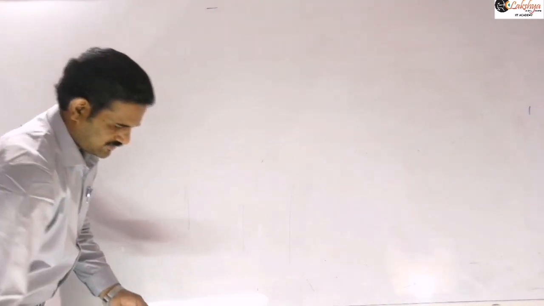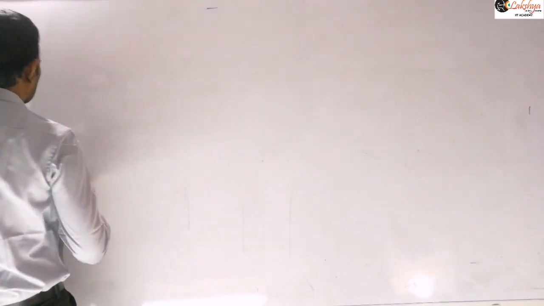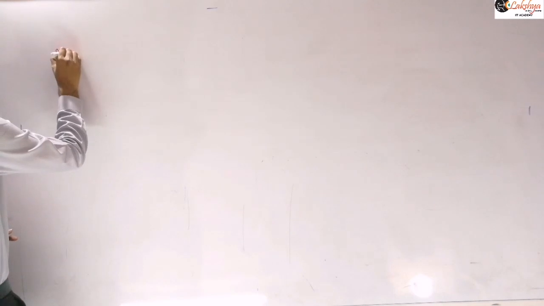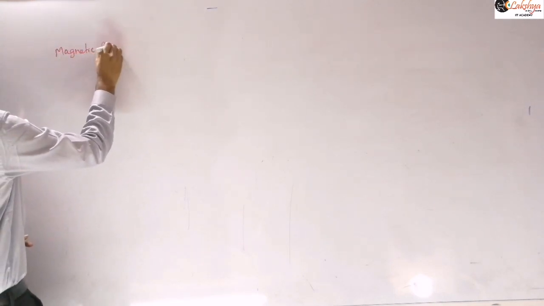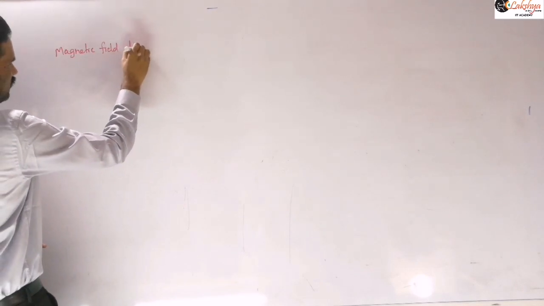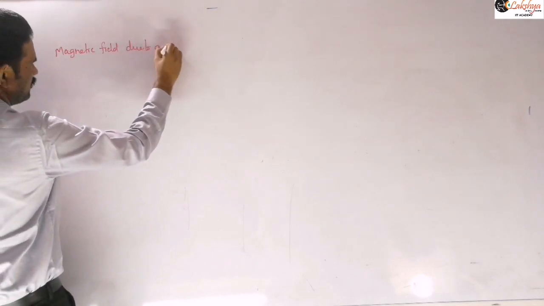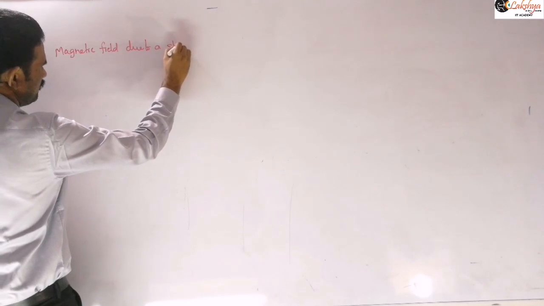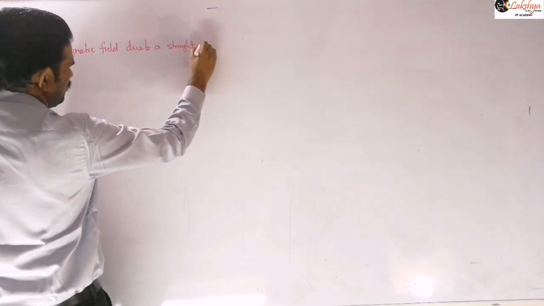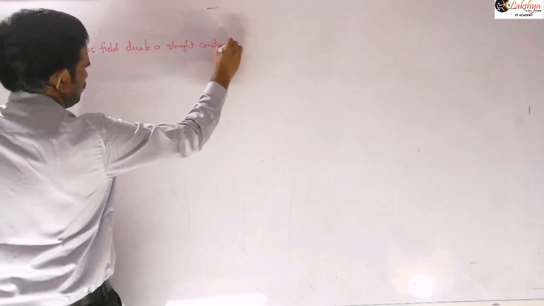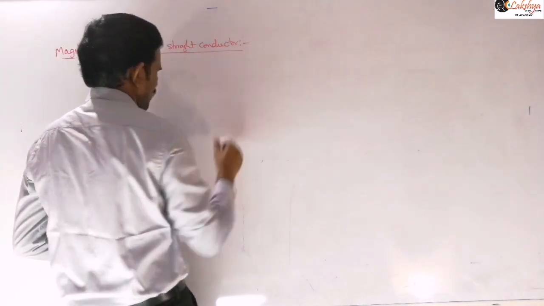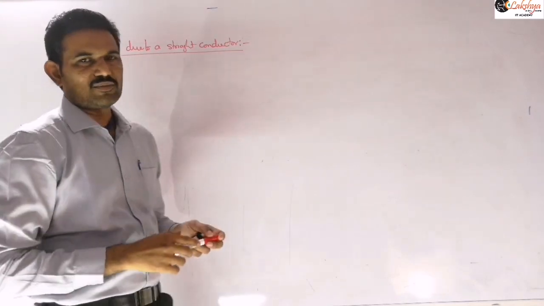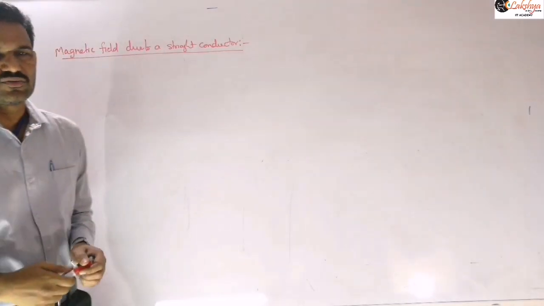So next let us write this here: magnetic field due to a straight conductor. As I said, in this Biot-Savart topic, 90% of the problems are based on the Biot-Savart's law only.